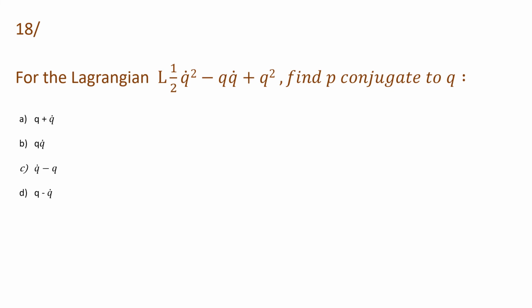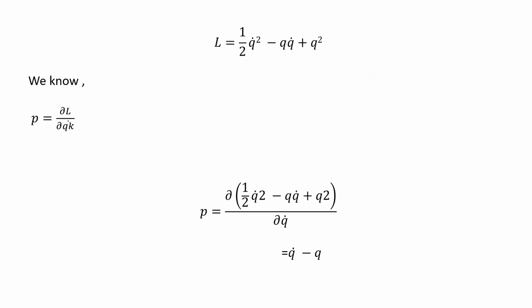So here we have to find the value of p. We know L is equal to half q dot square minus q dot plus q square, and we know that p is equal to del L by del q dot. By solving it we will get that p is equal to q dot minus q.